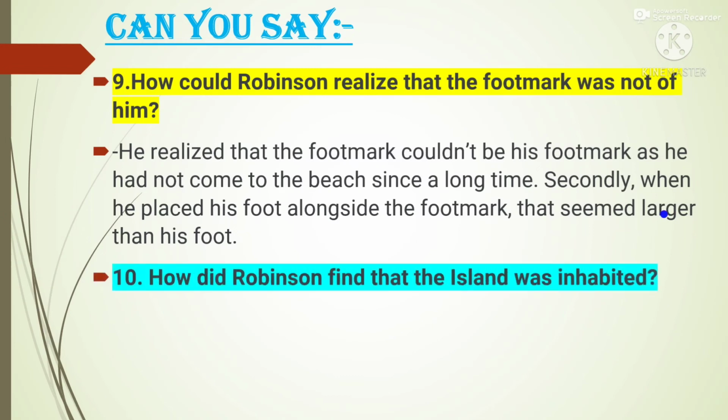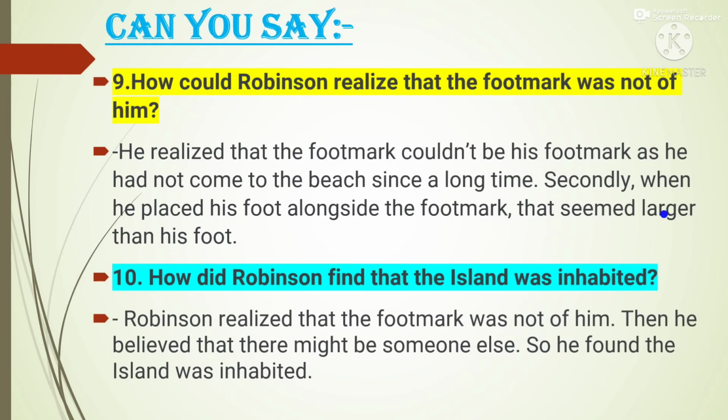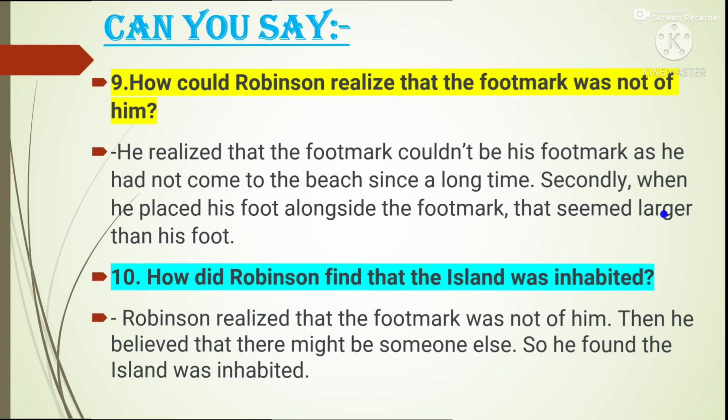Next question. How did Robinson find that the island was inhabited? Answer: Robinson realized that the footmark was not his. There were two reasons. First one was he had not come to that part of the beach since a long time. Secondly, when he placed his foot alongside the footmark that seemed larger than his foot. So he realized that the footmark was not his. Then he believed that there might be someone else. So he found the island was inhabited.